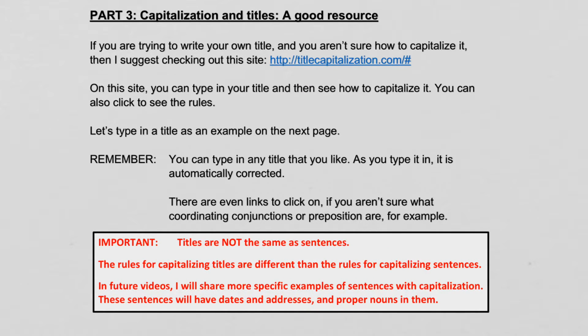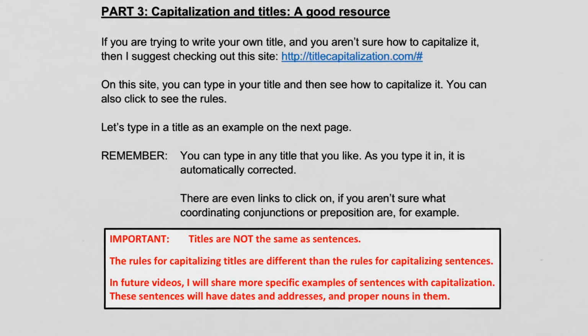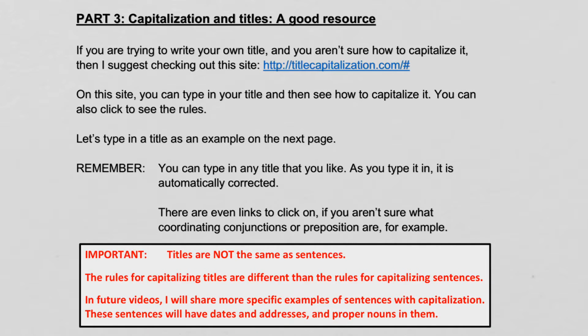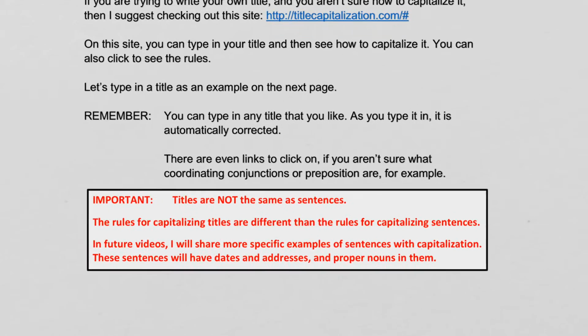I'm sharing this resource with you, this title capitalization website, just in case you're ever trying to make up your own title for something. Maybe you write a story, or maybe you write an article, and you need to come up with your own title and you don't know how to capitalize that title. You can go to the website. You can type in your title and see how to capitalize it. You can also click to see the rules even.